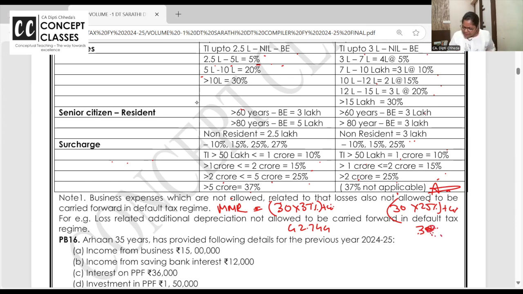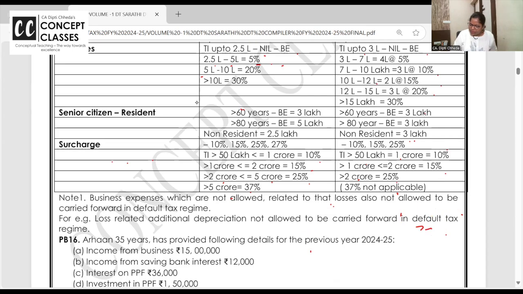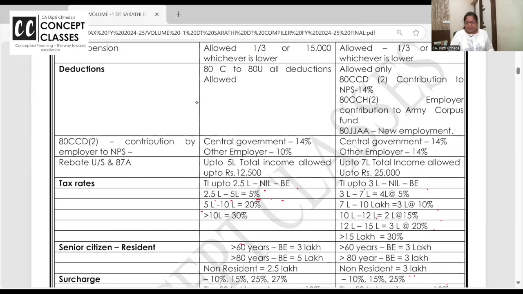This can be asked in MCQ. What is the highest rate of tax an individual will pay? 30%. Surcharge 37. And on tax plus surcharge 4%. Highest rate of tax 30%. Surcharge 25 and on that. Clear until now?